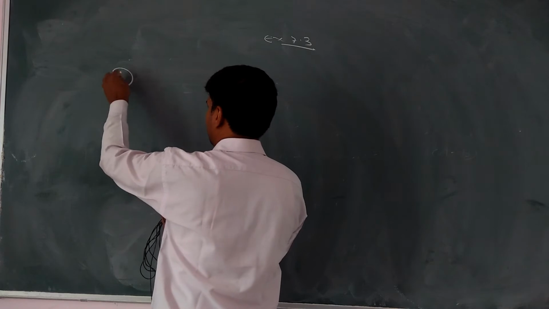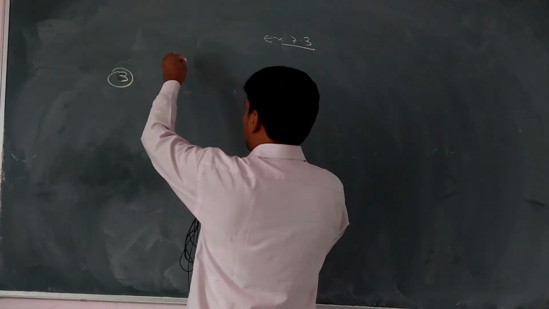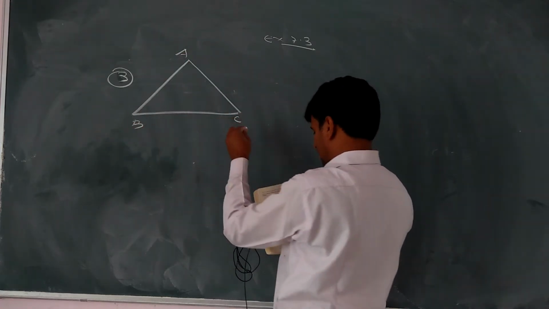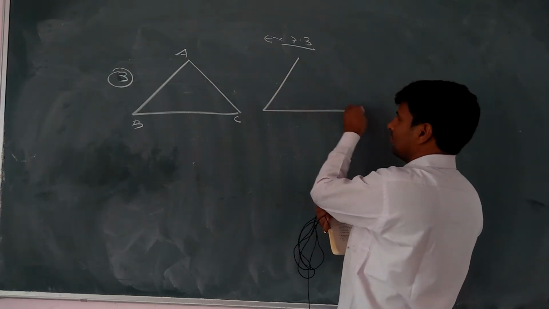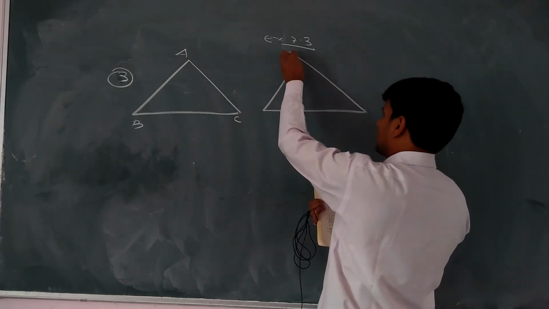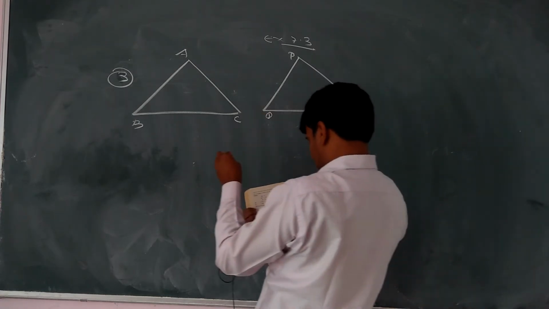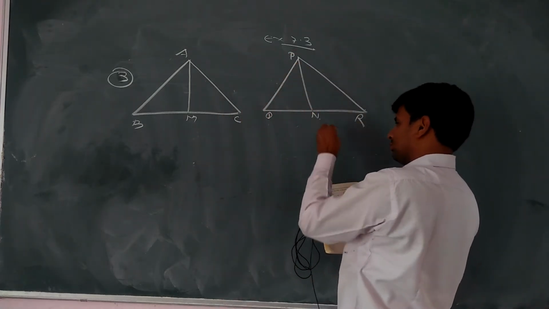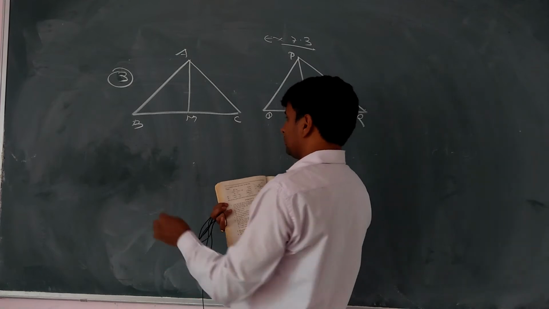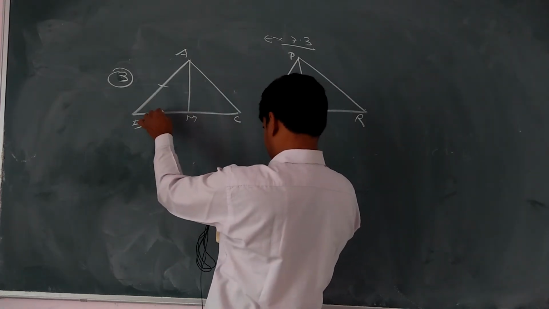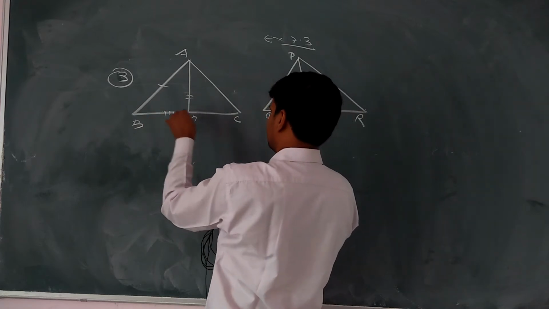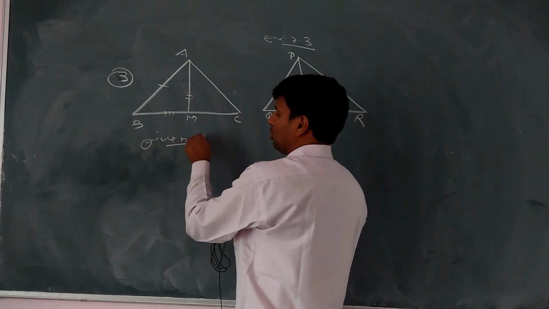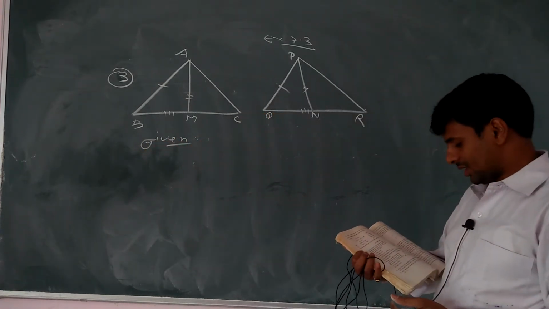Question number 3. Two triangles are given in this form. First is ABC, second is given PQR. It is a median AM, it is a median PN. But आपके पास में given क्या है? First you have need to notice that what is given.